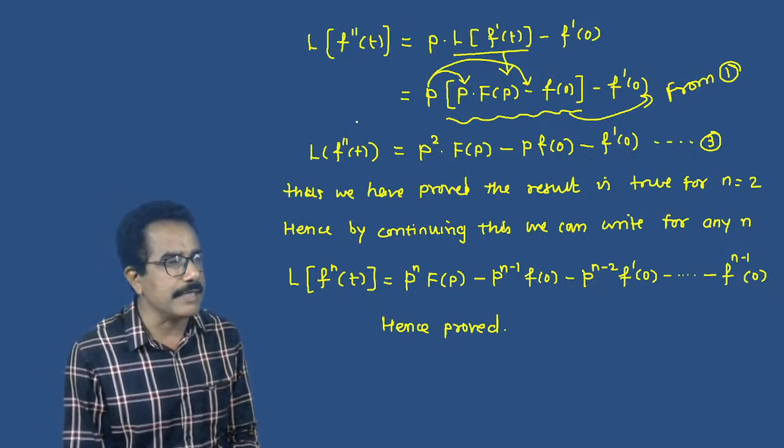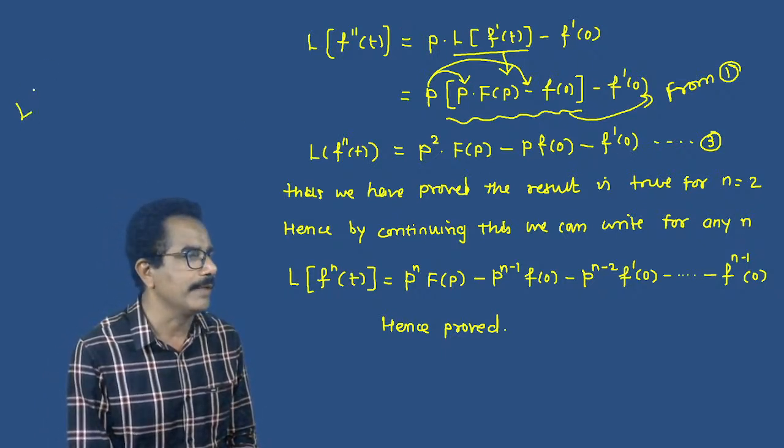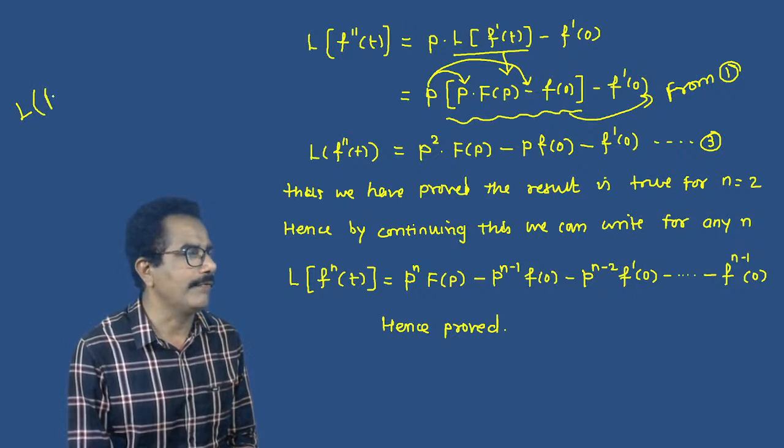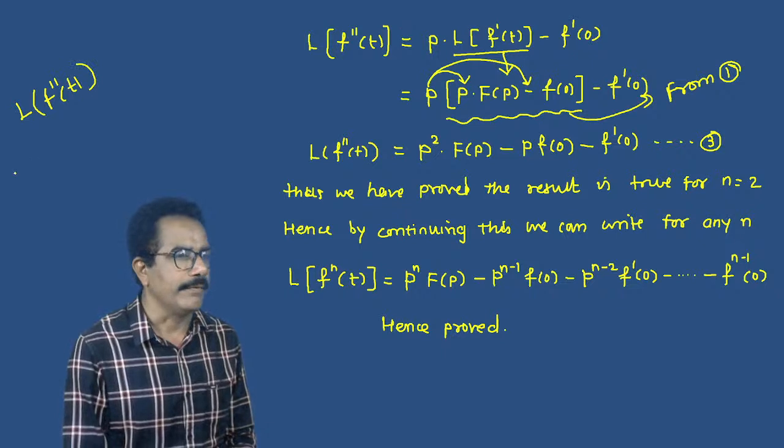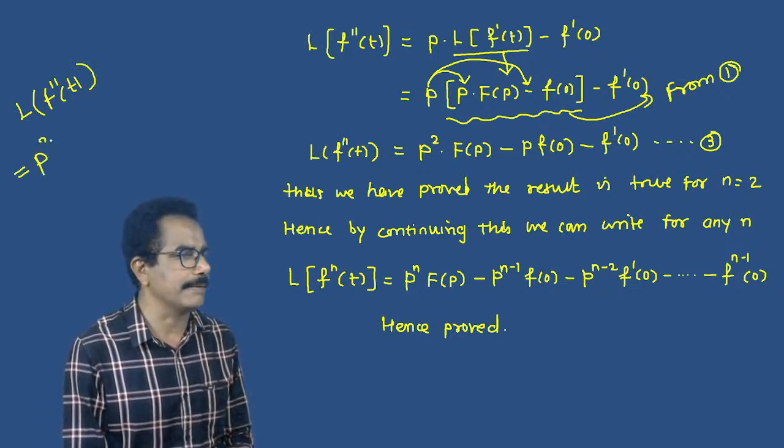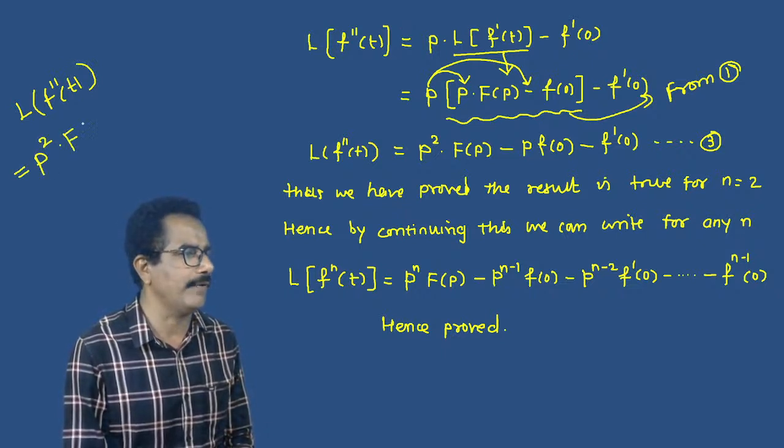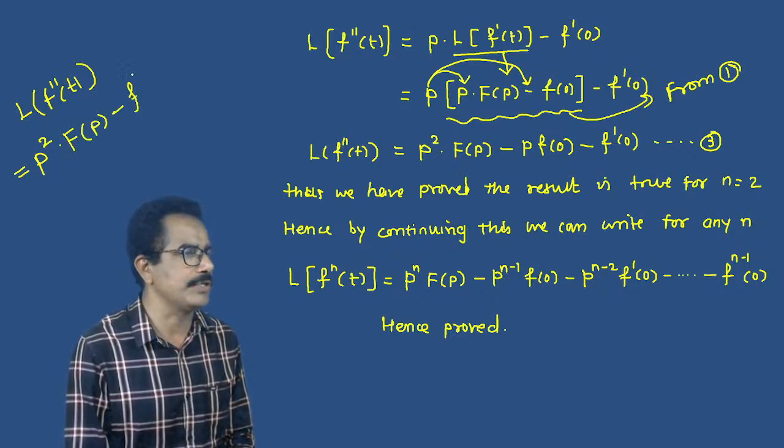So this can be also written in the simplified form: L of f double dash of t is equals to p square into capital F of p minus p into f of 0 minus f dash of 0.